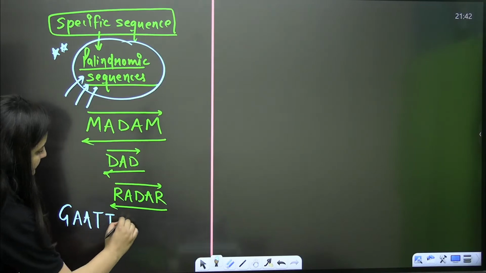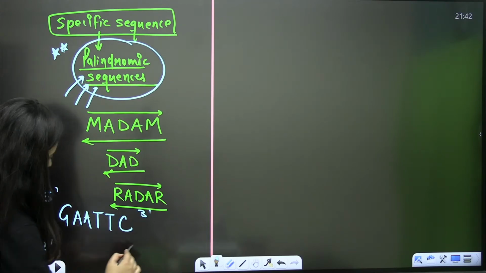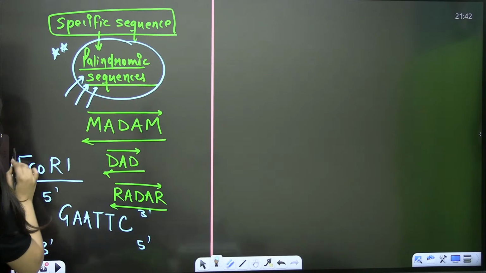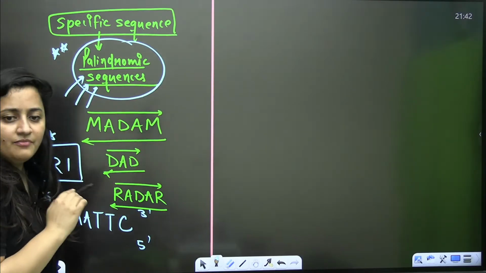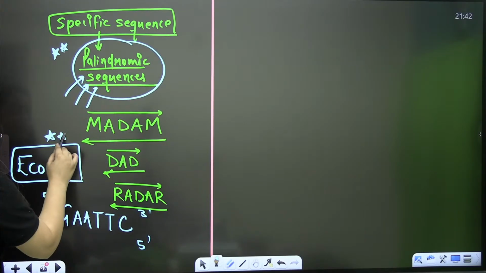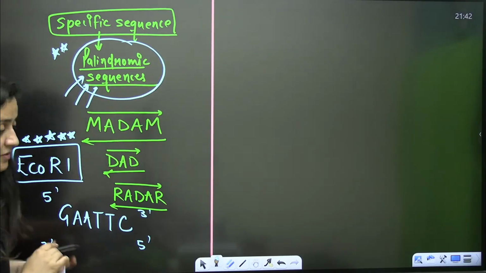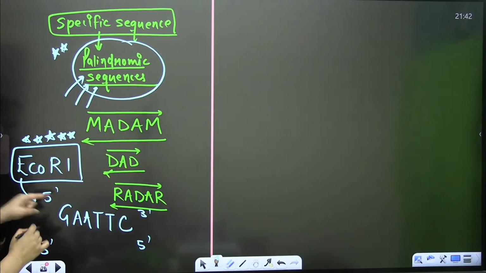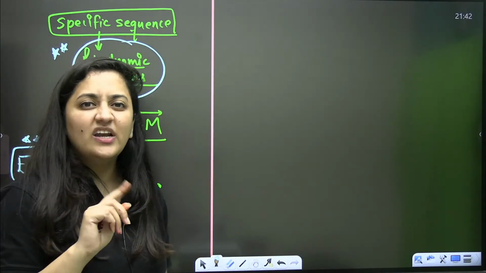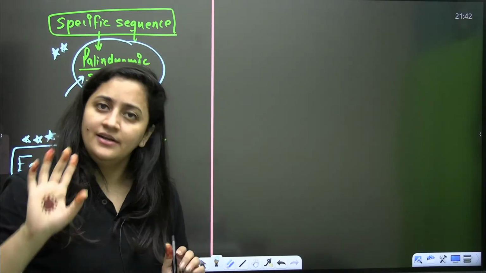GAATTC. This is also a very famous palindromic sequence. This is the sequence recognized by the restriction enzyme EcoR1. We are going to discuss this EcoR1, which is also a restriction enzyme. EcoR1 recognizes this particular sequence, GAATTC. I call it GATTC, it is my way to remember it, but you can simply call it GAATTC.